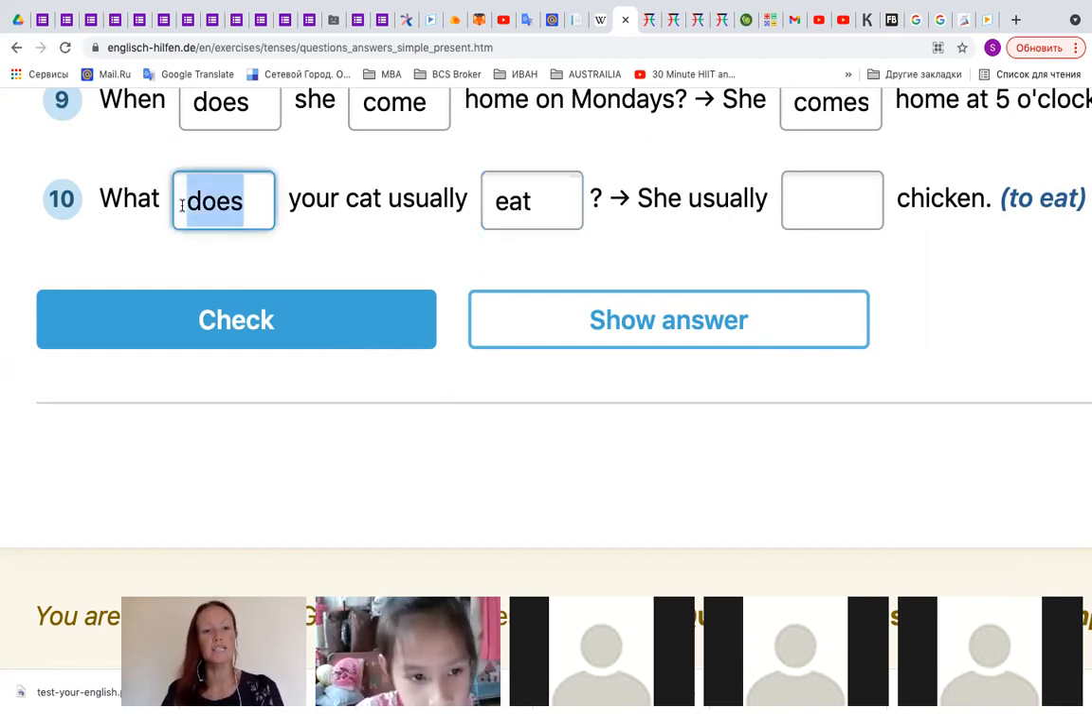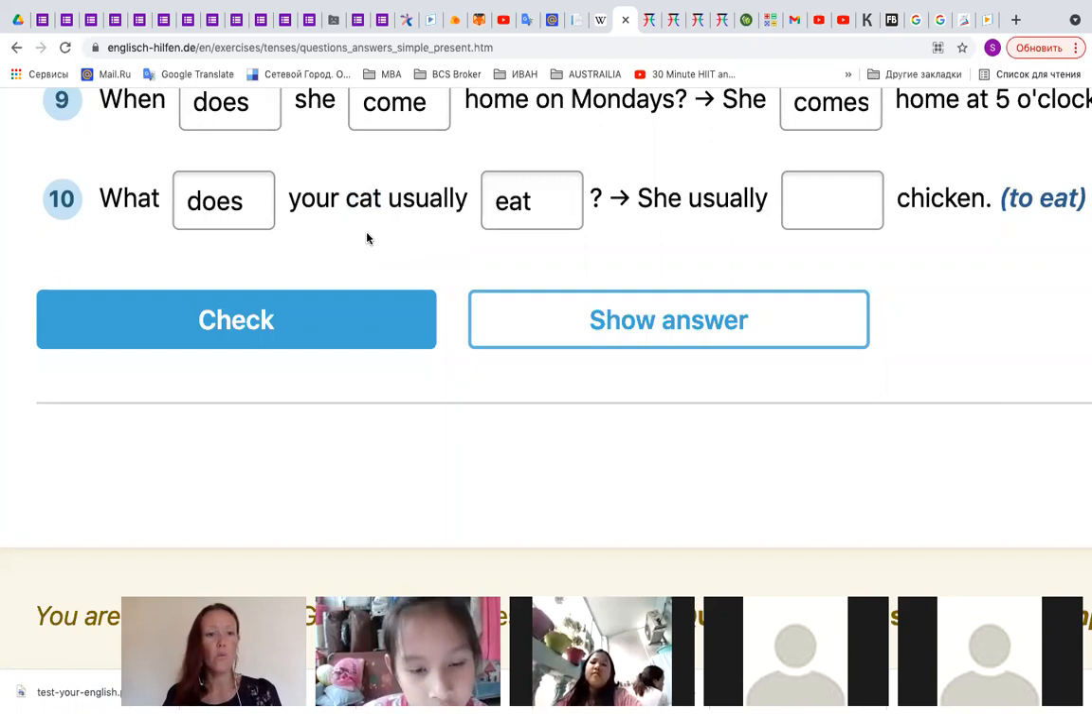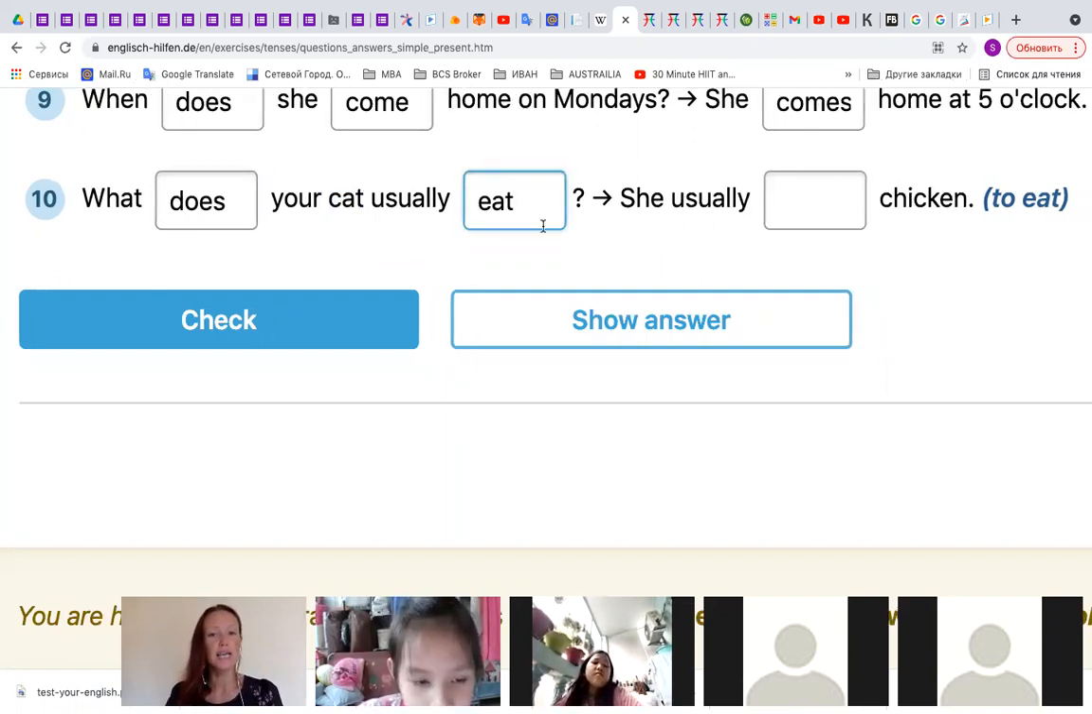Why do we use does here, not do? Because we talk about cat. All animals, we say it. What does it usually eat? So the pronoun it is a third person singular. As I told you, he, she, it. We have to use the auxiliary verb does. So that's why, because we have cat here, the pronoun is it. Okay, well, what does your cat usually eat?